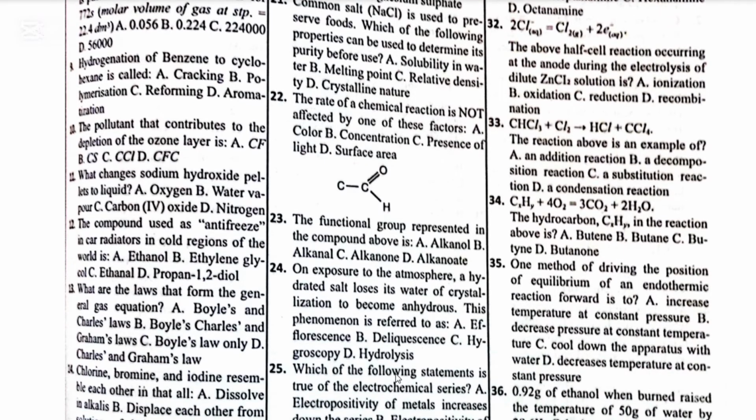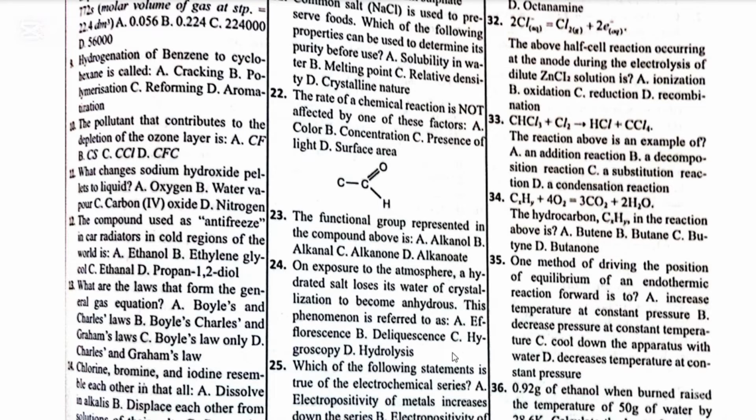So on exposure to the atmosphere, a hydrated salt loses its water of crystallization to become anhydrous. This phenomenon is known as what? Number 24. A, efflorescence. B, deliquescence. C, hygroscopy. And D, hydrolysis. The answer is A, efflorescence.